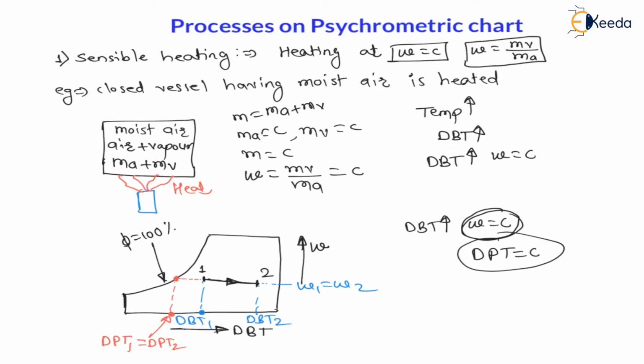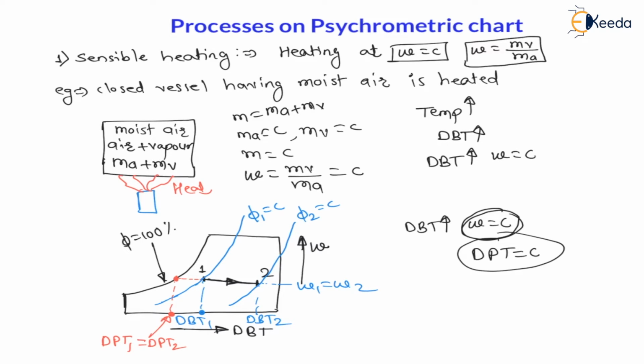Now let us understand about relative humidity. Relative humidity lines are nothing but the curved lines parallel to the relative humidity equal to 100% line, called constant relative humidity lines. So let us draw constant relative humidity lines here, right? At one condition, the relative humidity phi 1 is like this, that is, phi 1 is constant on this line. And phi 2, the phi 2 line is like this, relative humidity 2, phi 2 is constant on this line.